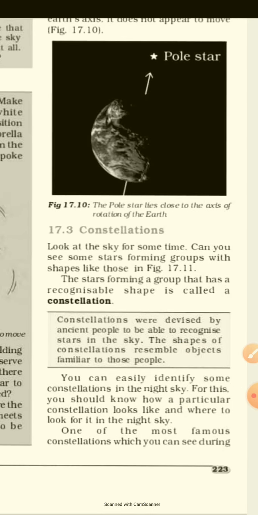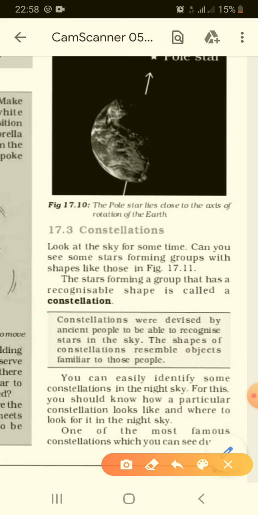Now let's see further about the constellations. Constellation we can define as a group of stars. In the sky we find millions of stars. There are certain groups which form a recognizable shape or imaginary shapes, which are called constellations. I repeat again, the group of stars in the sky which form images or a recognizable shape is called a constellation.